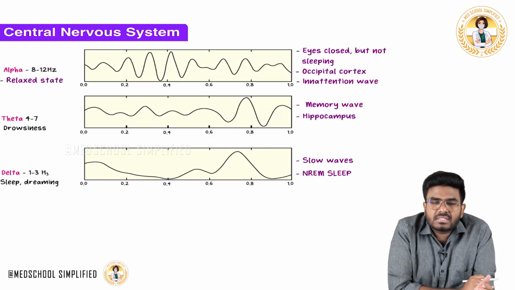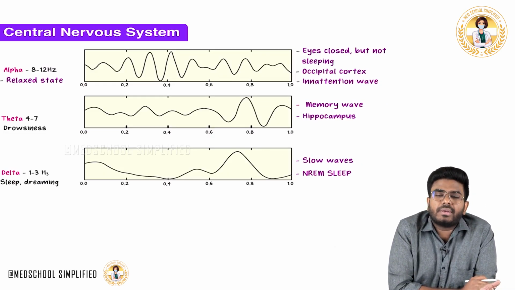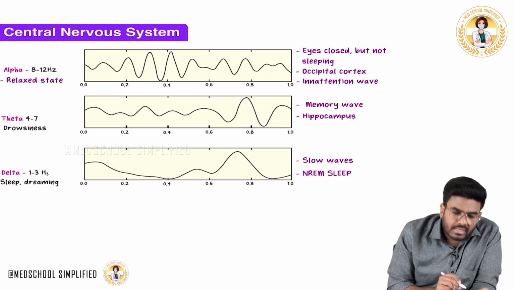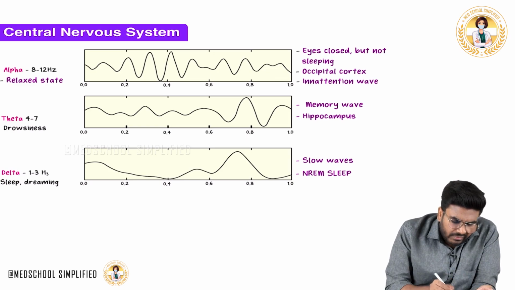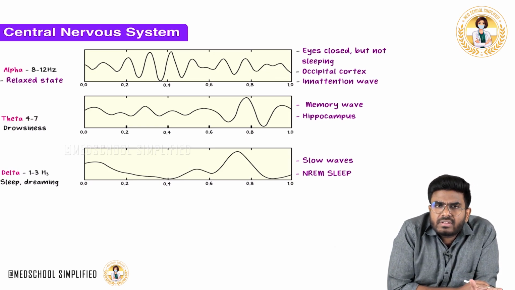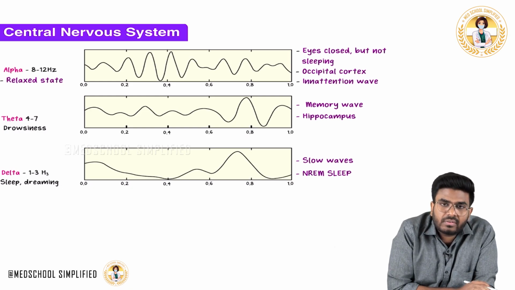Now after this, let's discuss the other two waves. Alpha, beta, gamma are completed. Now let's discuss the theta waves and delta waves. Now see, what is the theta wave frequency? 4 to 7 Hz. So the frequency is decreasing, which means the brain activity is also decreasing. The brain activity is going down.